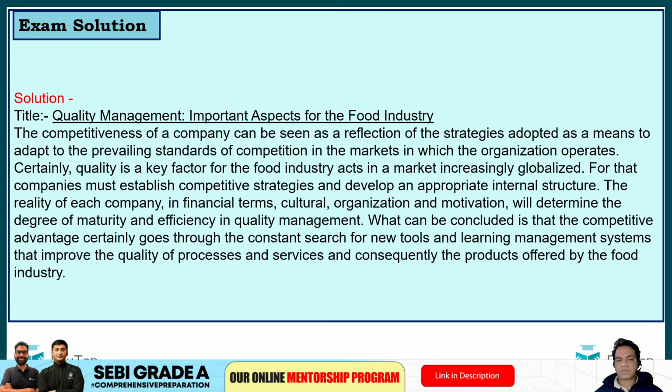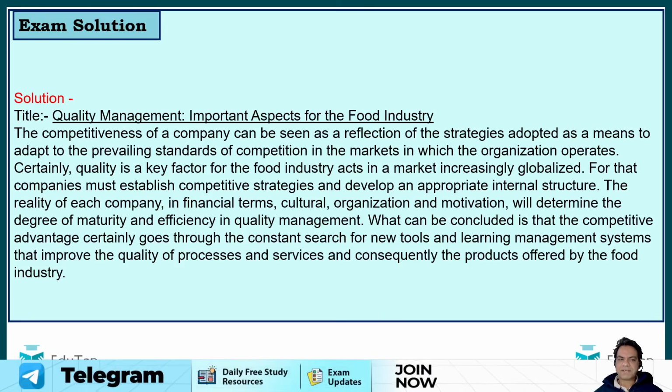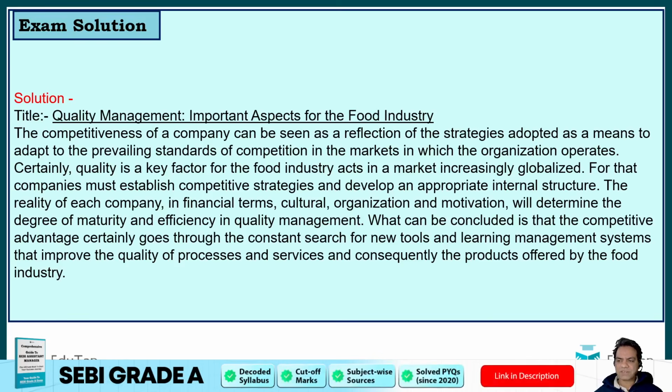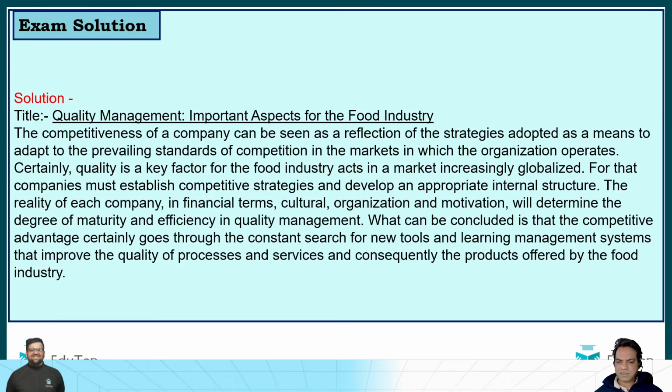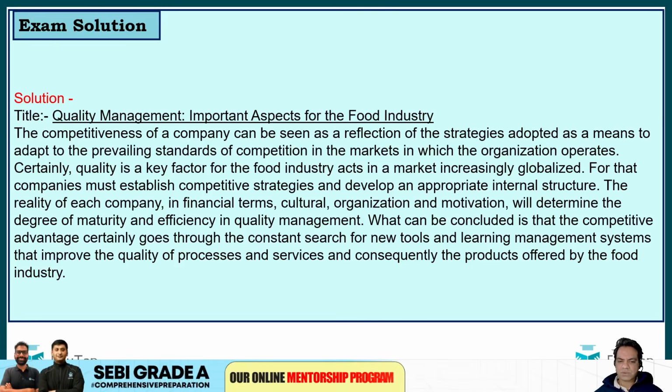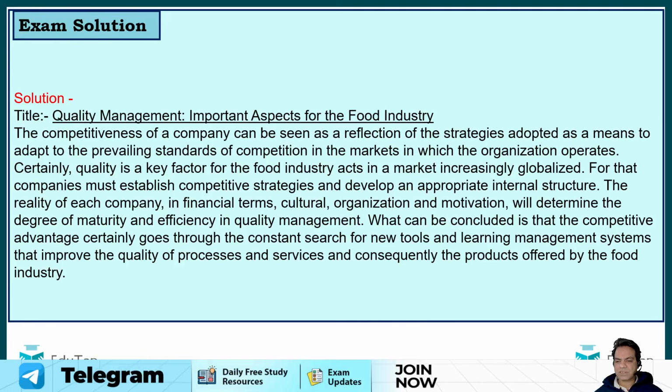And what could be a sample Precis for this? The competitiveness of a company can be seen as a reflection of the strategies adopted as a means to adapt to the prevailing standards of competition in the markets in which the organization operates. Certainly, quality is a key factor for the food industry, which acts in a market increasingly globalized. For that, companies must establish competitive strategies and develop an appropriate internal structure. The reality of each company in financial, cultural, organizational, and motivational terms will determine the degree of maturity and efficiency in quality management. What can be concluded is that competitive advantage certainly goes through the constant search for new tools and learning management systems that improve the quality of processes and services, and consequently the products offered by the food industry. That was the highlight of the passage.